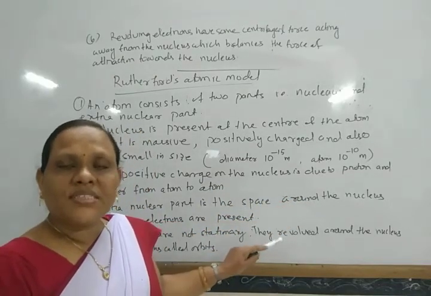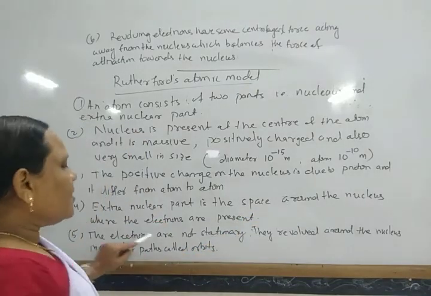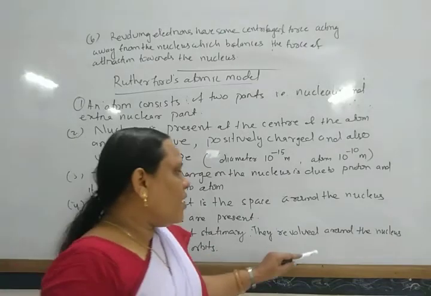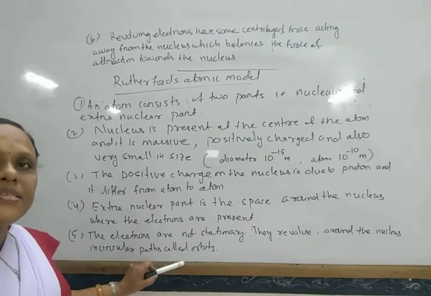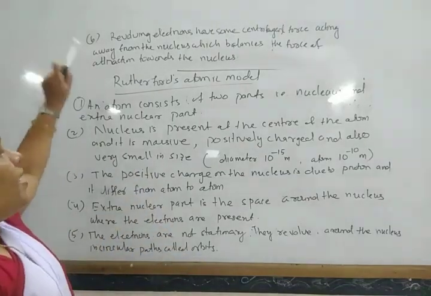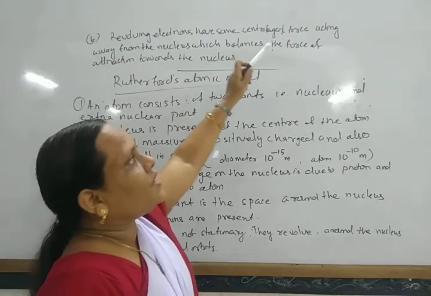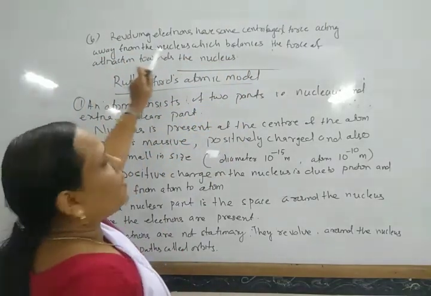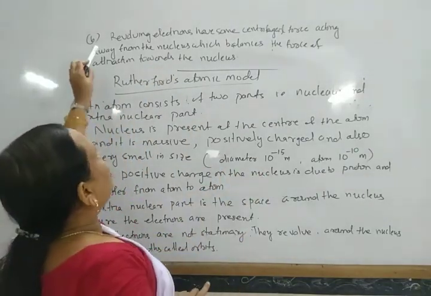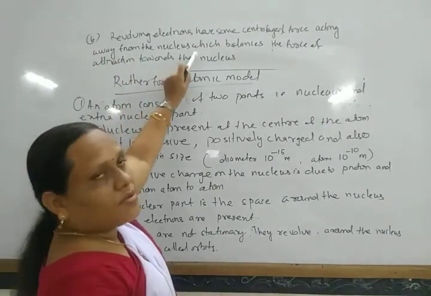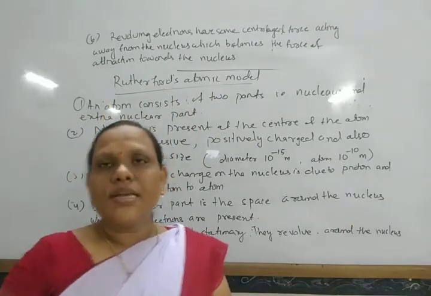The electrons are not stationary; they revolve around the nucleus in circular paths called orbits. Due to this revolution, a centrifugal force arises acting away from the nucleus, which balances the force of attraction towards the nucleus.